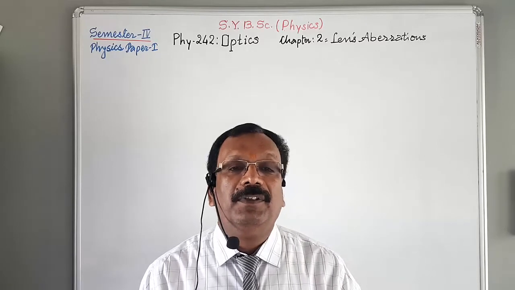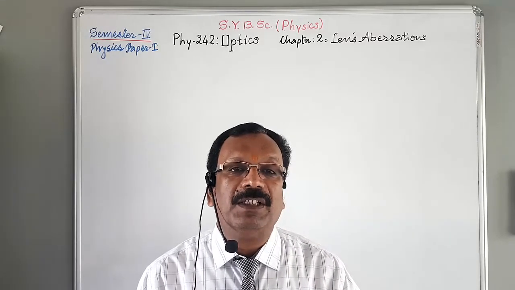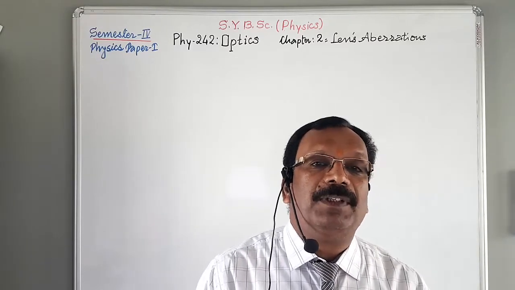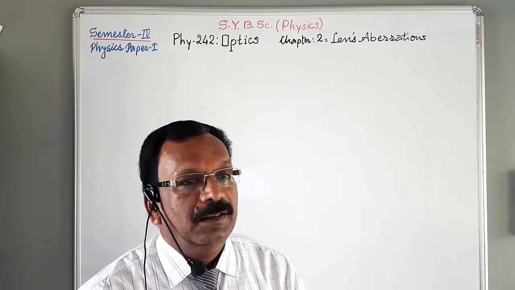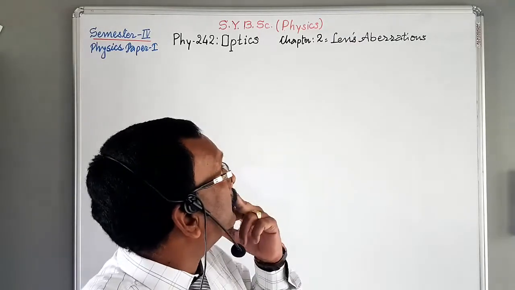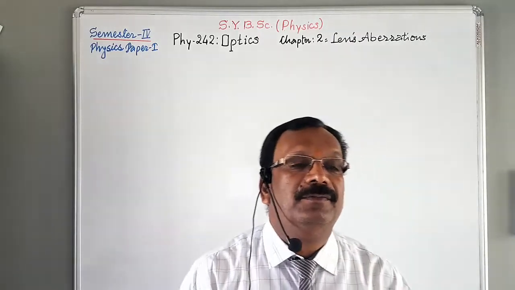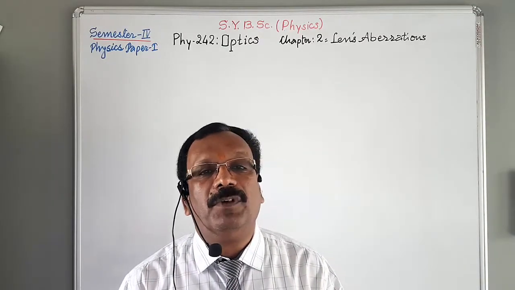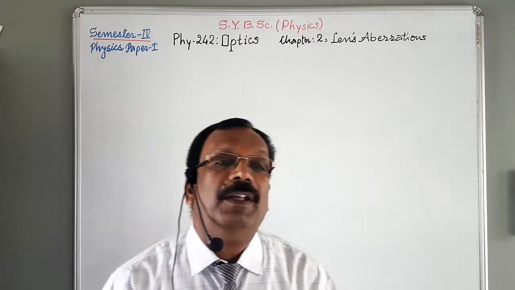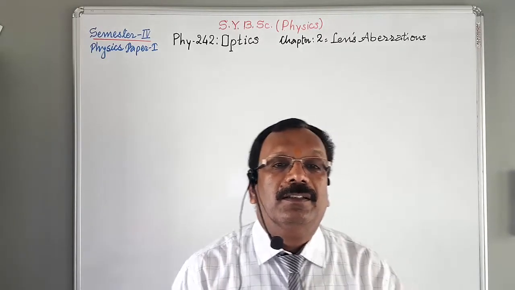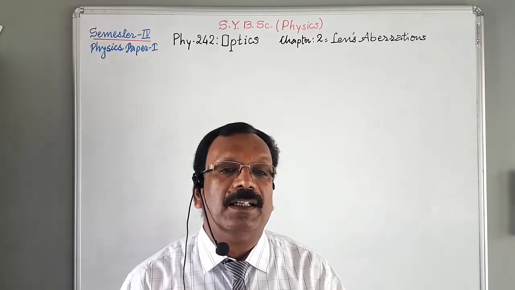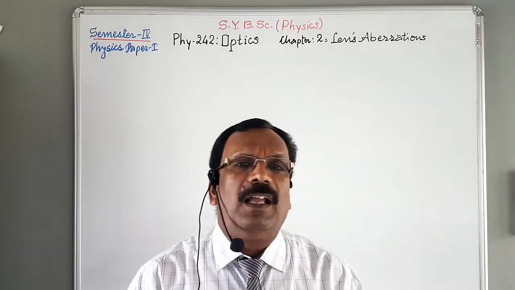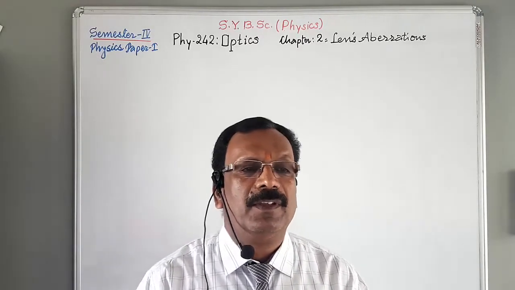Today we are going to start a new chapter, chapter number 2 of Physics Paper Second, Optics. The second chapter is lens aberration. What is aberration? This is a very important point from the exam point of view also. When we study the images formed by lenses or glasses, aberration plays a very important role.